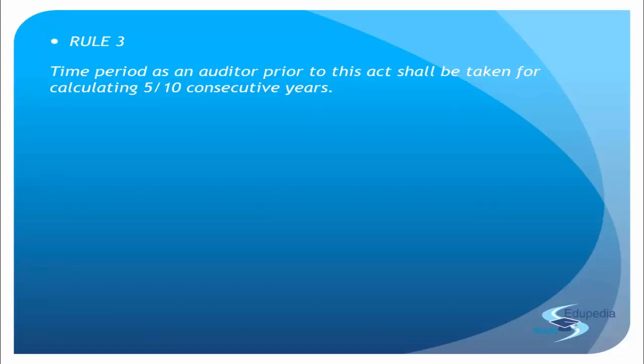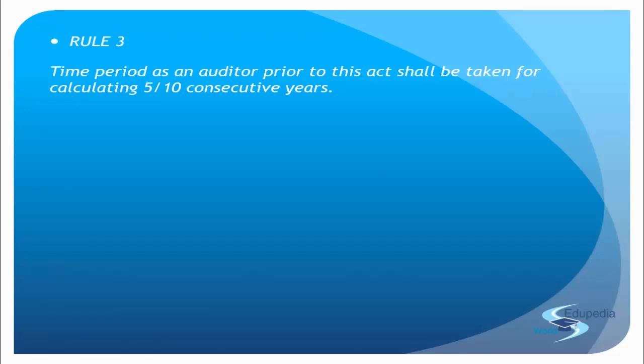So we say that there is a tenure of 5 years, a term of 5 years, and for the firm it is 2 terms. That means 5 plus 5, 10 years. But understand this law or this act has just been enacted 3 years back, in 2013. But did the concept of auditors arise in 2013? No, it has been there. So the auditors were also there in the company. So will the company start afresh? No. The auditors were already in position for the majority of the companies. When I say majority, I mean almost all the companies.